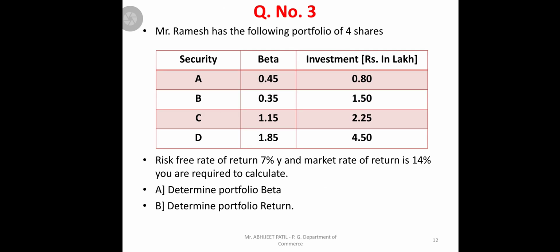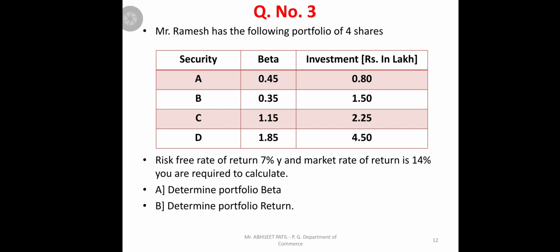Then move to the next one, that is question number 3. Mr. Ramesh has the following portfolio of 4 shares. Now Mr. Ramesh has a portfolio of 4 shares. He selected 4 securities, that is A, B, C, D. Their beta value is given. Beta value means systematic risk, means A security will fluctuate in the market 0.45, B 0.35, 1.15, 1.85.